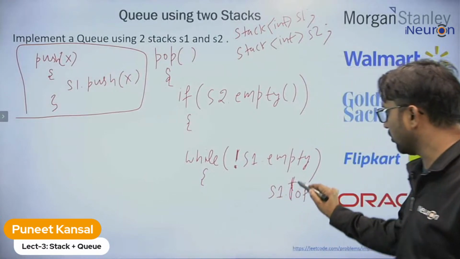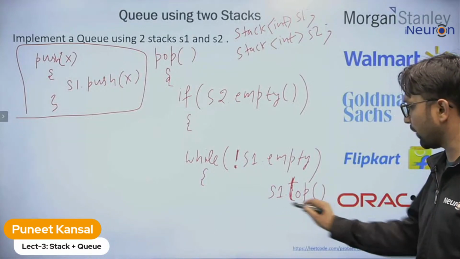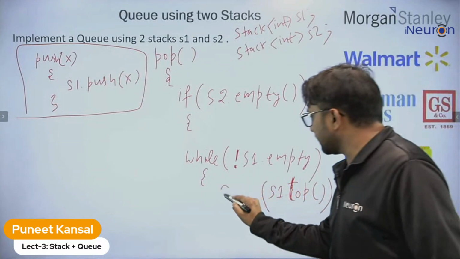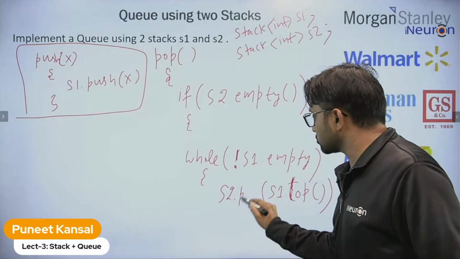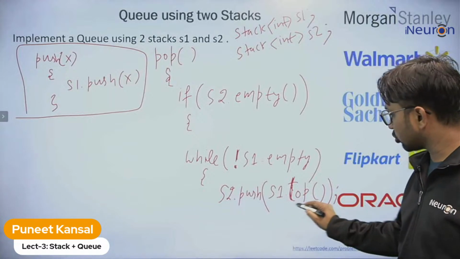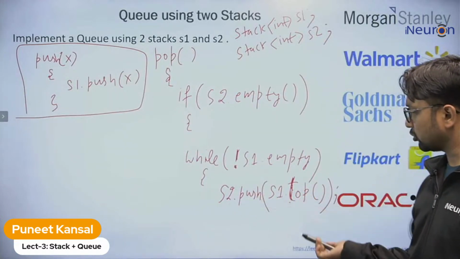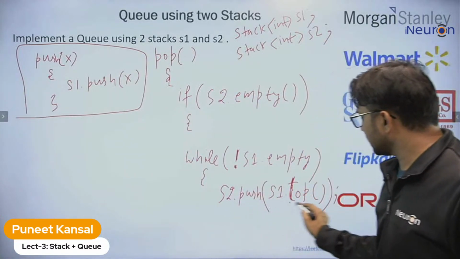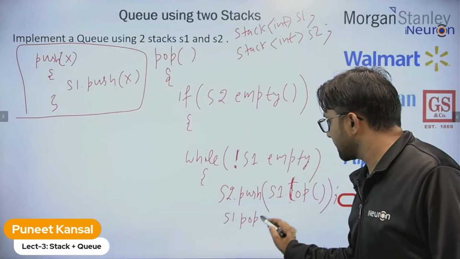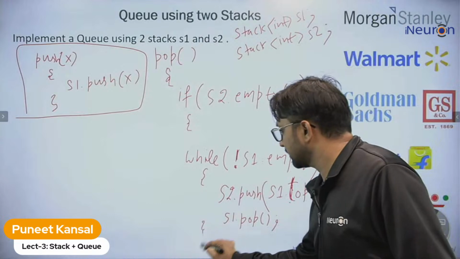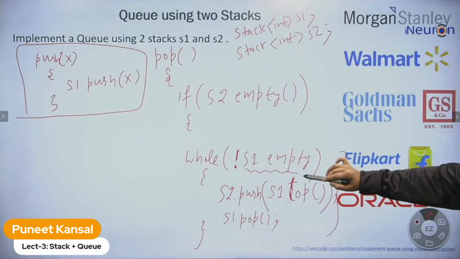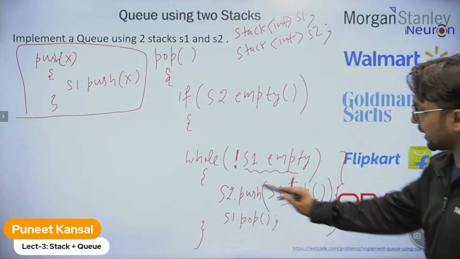Top function you know now. You take the top element from stack 1, take this element and push it into stack 2. S2 dot push. That's it. And you can delete the top of stack 1. S1 dot pop. That's it. So this loop will transfer all the elements of stack 1 to stack 2.